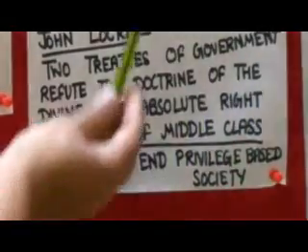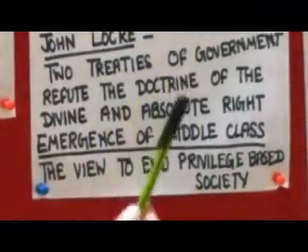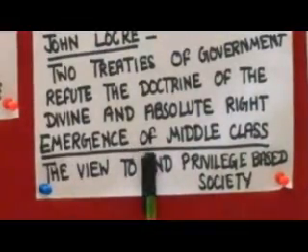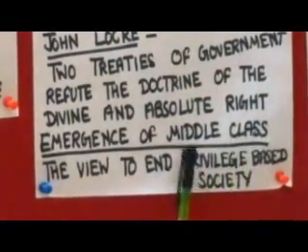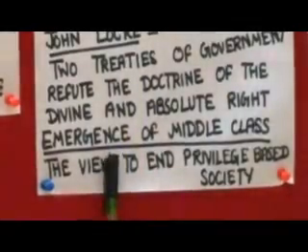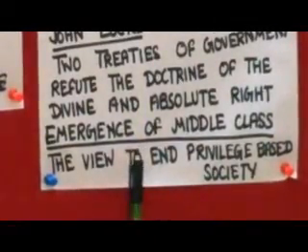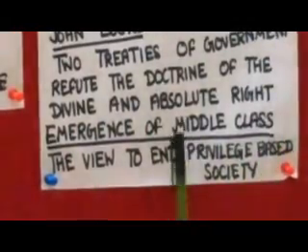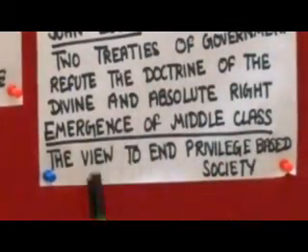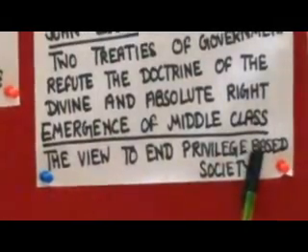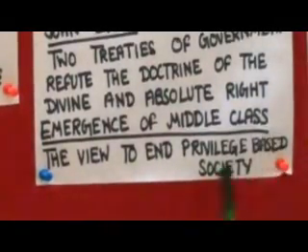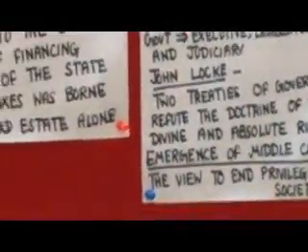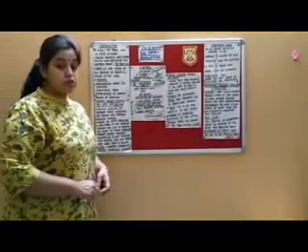And do you know, by the ideas given by all these thinkers, there was the emergence of the middle class. Earlier, there was either the first and second estate, the top class, or the bottom class. But now there was the emergence of a middle class. And this middle class's view was to end the privilege based society. So this was about the chain of events of France. All these create the causes of the French Revolution.